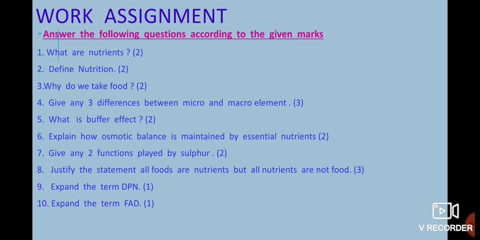Expand the term DPN, which is for 1 mark. Expand the term FAD, which is also for 1 mark. So these are the 10 questions, not a big deal to solve. You have to solve them in your life science worksheet exercise copy.